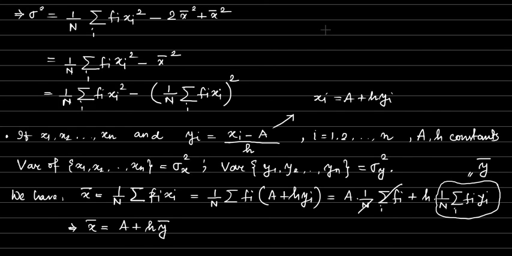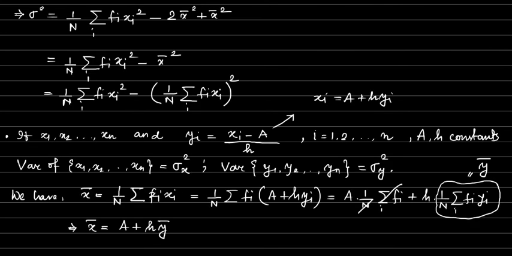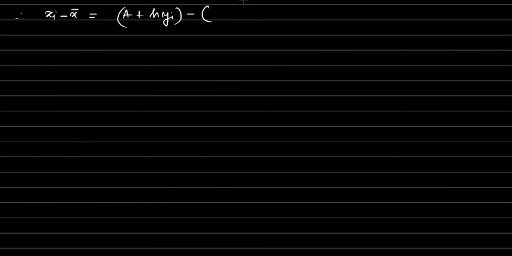Therefore, xi minus x bar. What will be xi? Xi is a plus h into yi. This is a plus h into yi minus x bar, and x bar is a plus h y bar. So what you got is h into yi minus y bar. So h into yi minus y bar.